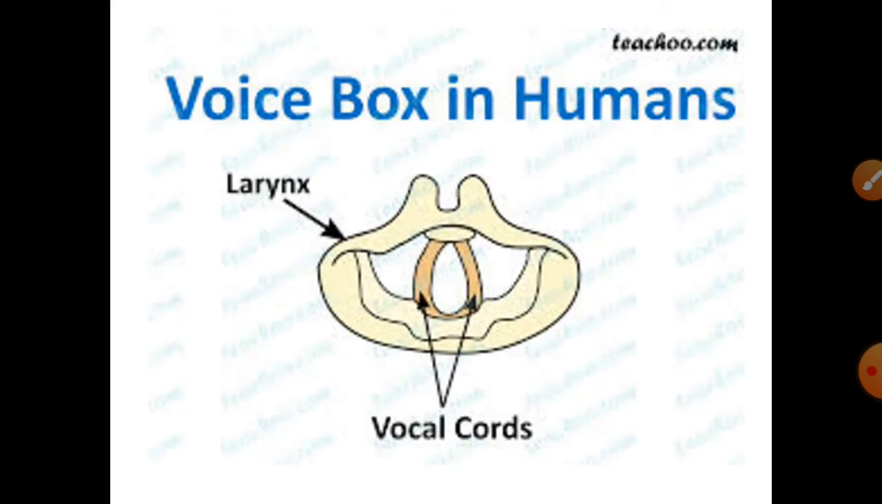As I told you, vibrating bodies produce sound. We can study this with the help of this slide also, and you can come to know about the sound produced in humans. In humans, sound is produced because of the larynx. The larynx is called the voice box. There are two vocal cords inside the larynx. These two vocal cords vibrate when air enters them. So this is how sound is produced in humans.